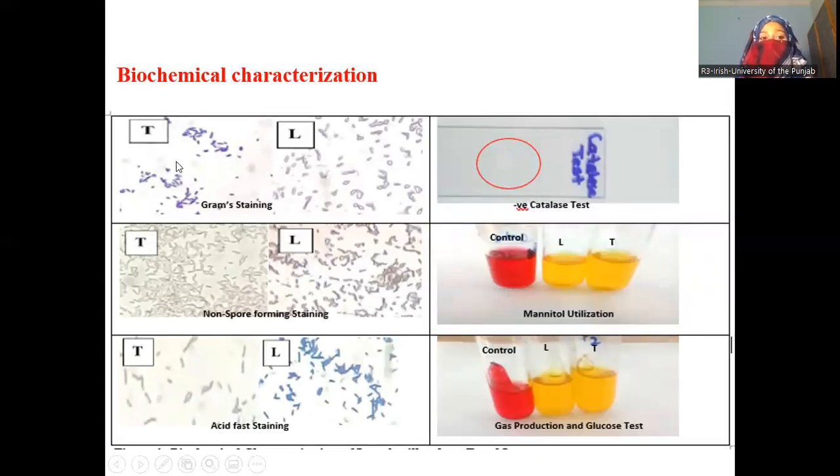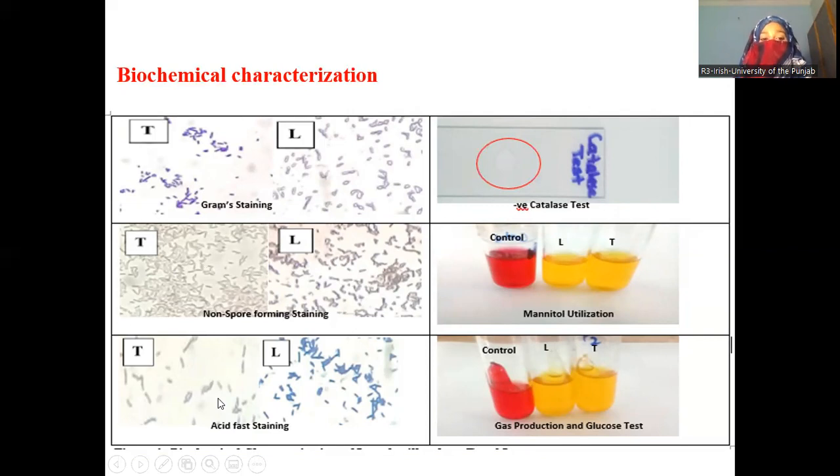It's the Gram staining result. In Gram staining, the Lactobacillus gives a purple color because of the crystal violet, because it is a gram-positive bacteria. Non-spore forming stain: here we can see that both Lactobacillus, the tiger and leopard, have no spore formation, no green color spores. Both have vegetative cells which are red in color.